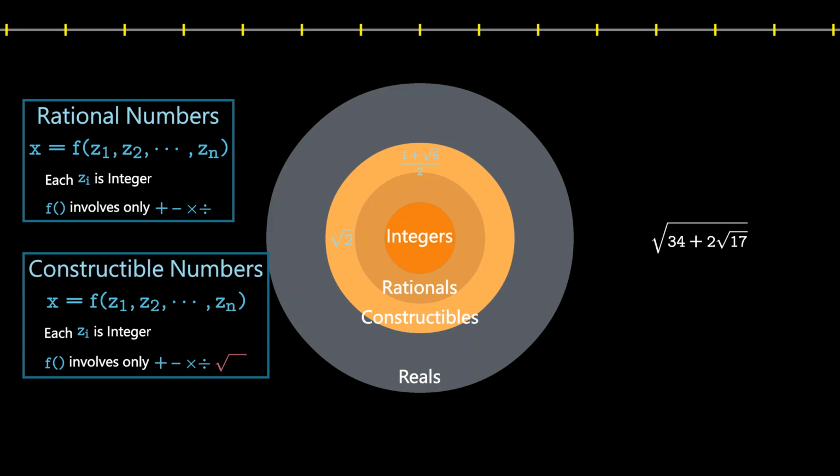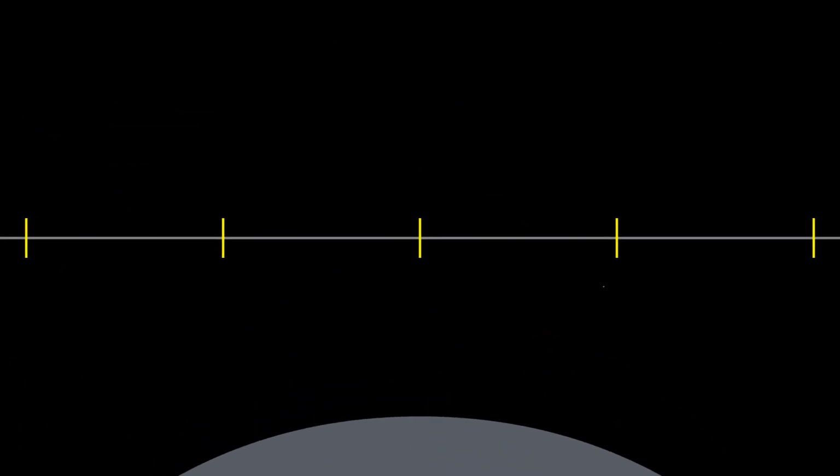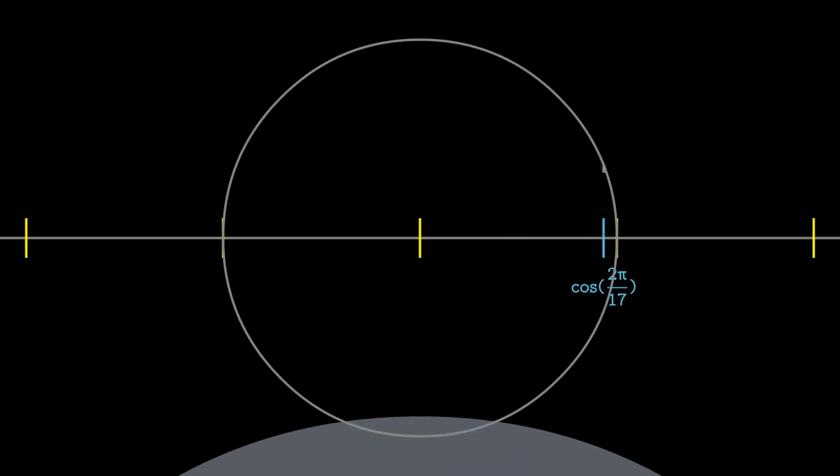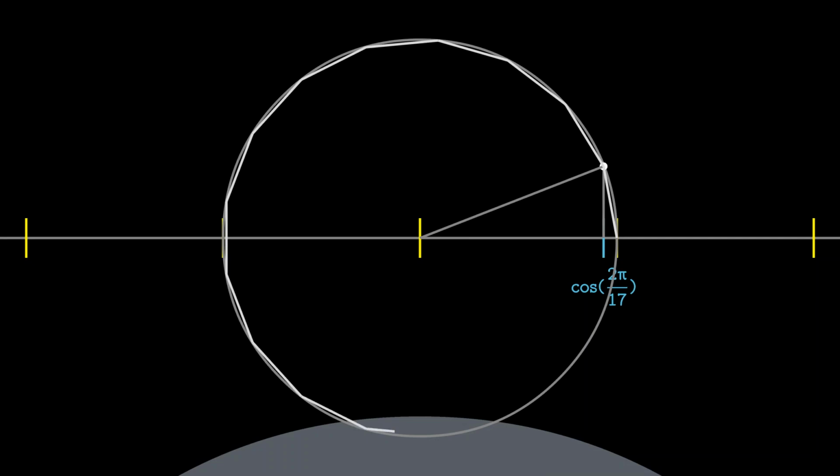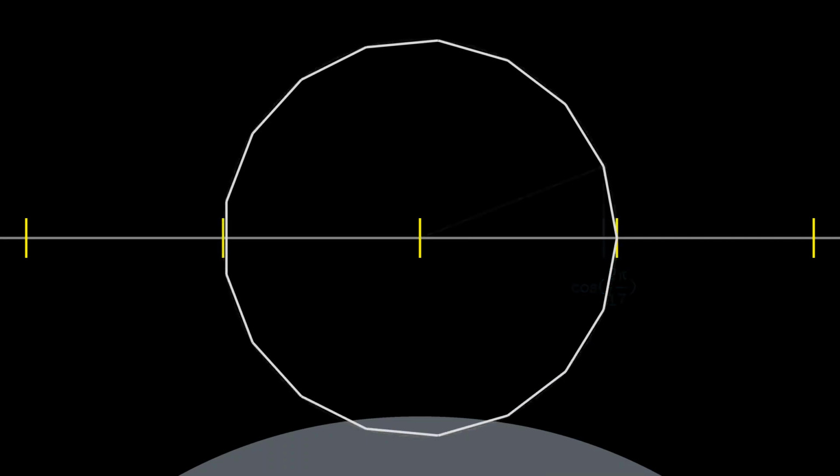The number under the square root does not have to be an integer and can even be an irrational number. Gauss proved that the cosine of 1/17 of a full circle can be calculated using integer additions, subtractions, multiplications, divisions, and square roots. Thus, the cosine of 1/17 of a circle is a constructible number. This means that it is possible to construct 1/17 of a circle using only a ruler and compass, which further implies that a regular 17-sided polygon can be constructed using only a ruler and compass.